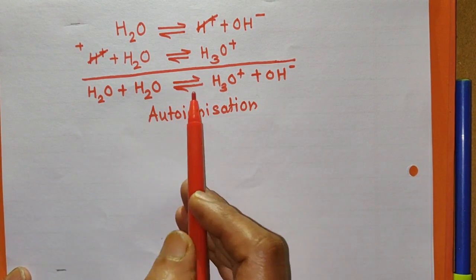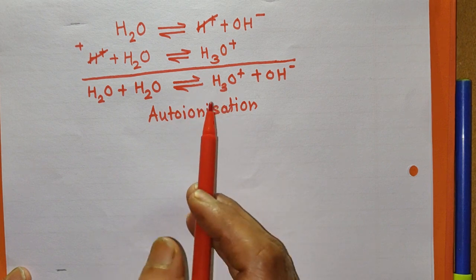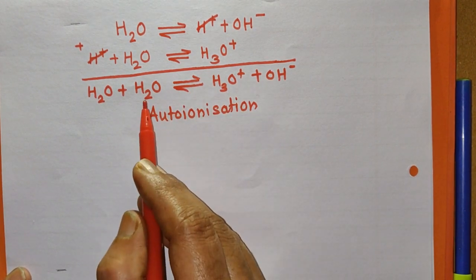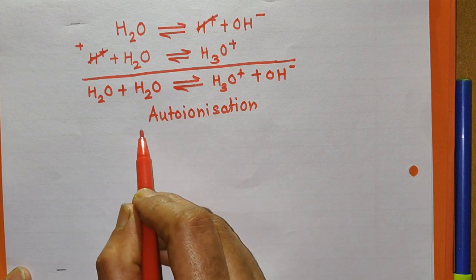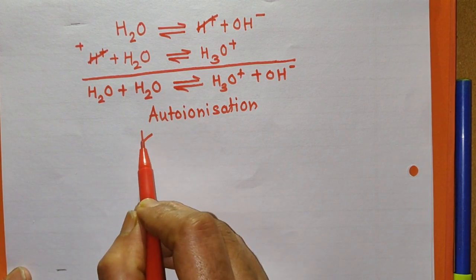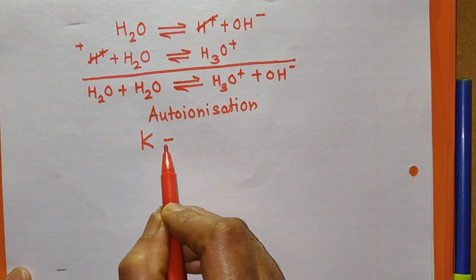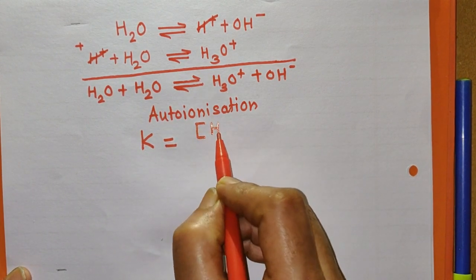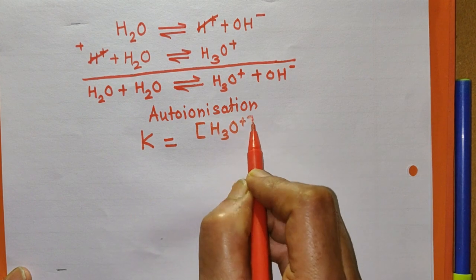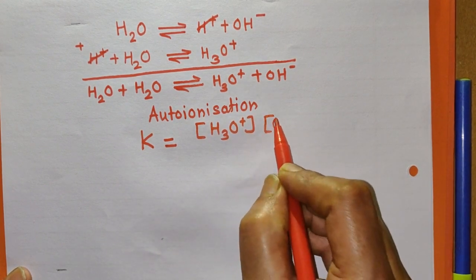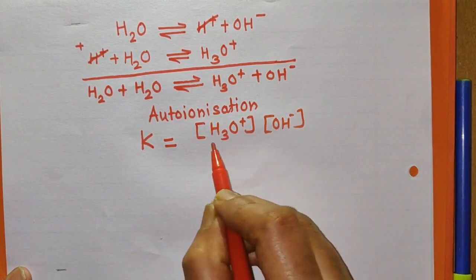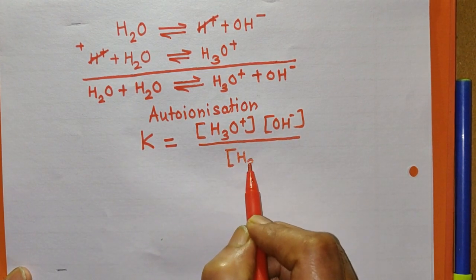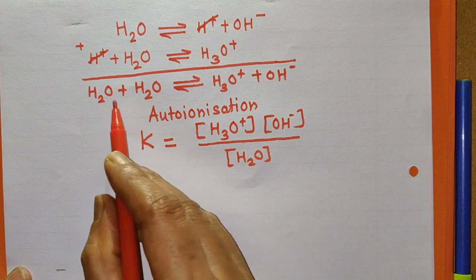Now this is a reversible reaction where the equilibrium condition can be reached, and so when you apply the law of mass action and write down the expression for the equilibrium constant for this reaction, then K is equal to concentration of H3O+ into concentration of OH- divided by concentration of H2O into concentration of H2O.